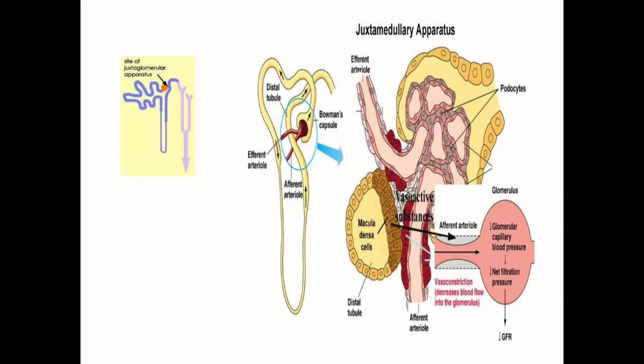So next, here you are seeing the diagram of the JGA, that is the juxtaglomerular apparatus. Here you are seeing the location, the site of juxtaglomerular apparatus, and the different regions like distal tubule, macula densa cells, efferent arteriole, and the podocyte cells also, which we have already discussed during ultrafiltration.